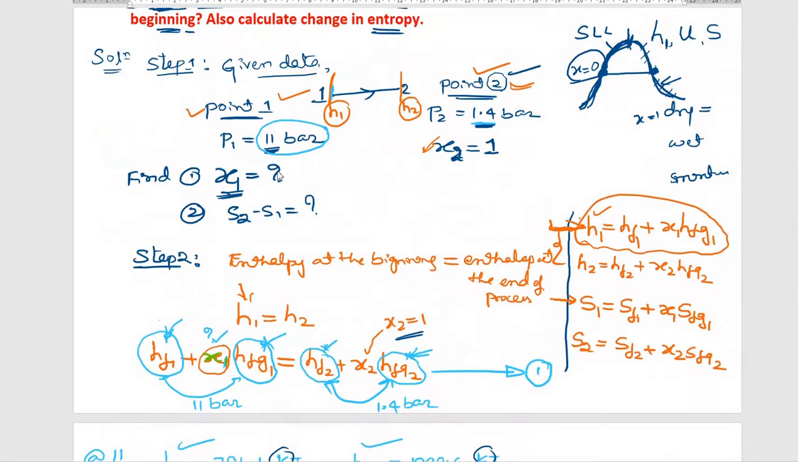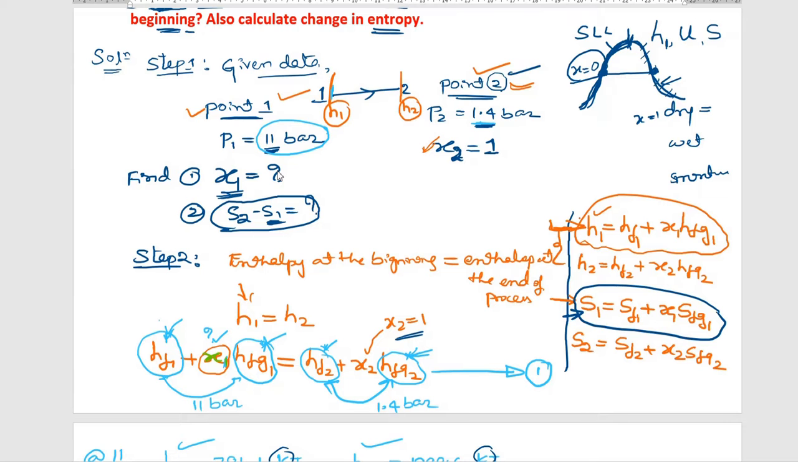Now how will you calculate the entropy change, S2 minus S1? The formulas are on the screen. Does anybody help me how to calculate this value? I need S2 minus S1. First you calculate S1. The formula is already written on the board. Here on the screen, the formula is there.